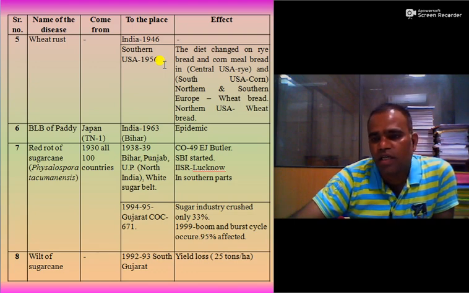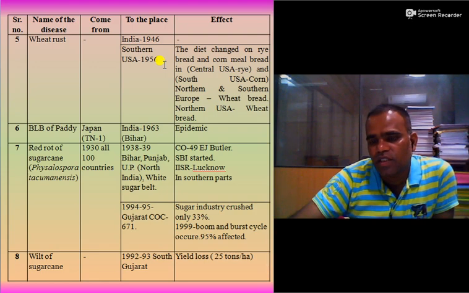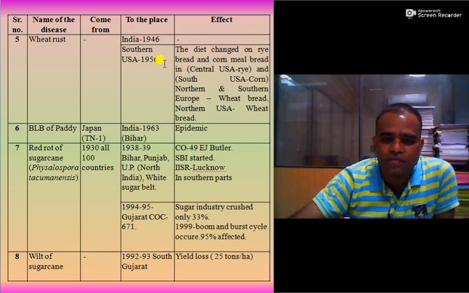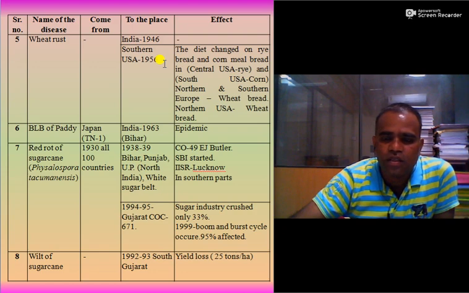So SBI, the Sugarcane Breeding Institute, started. Indian Institute of Sugarcane Research, Lucknow, also started. The variety was released by E.J. Butler. As far as Gujarat is concerned, the disease also occurred in Gujarat in 1994 to 1995.